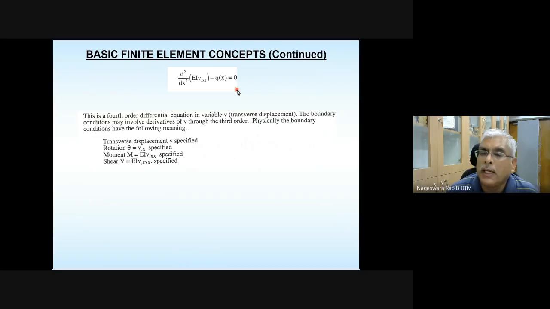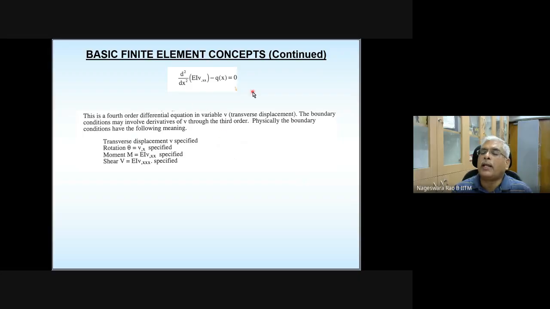Beam element under small deformations, because we are assuming plane sections, which are plane before bending, are going to remain plane after bending. And this is a fourth order differential equation, so 4 boundary conditions are required to solve this.